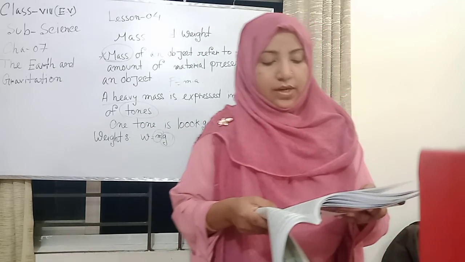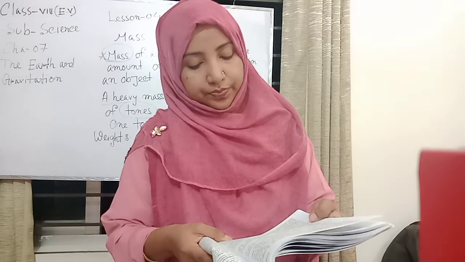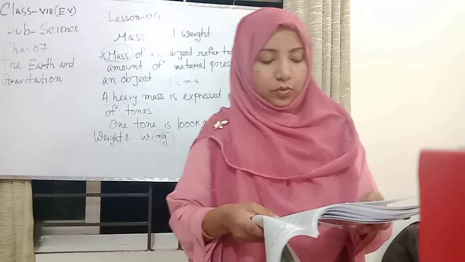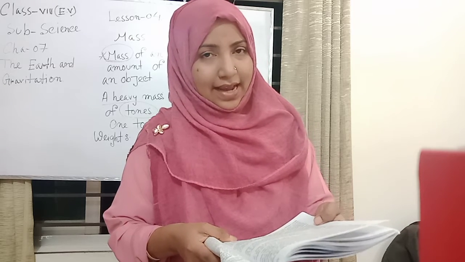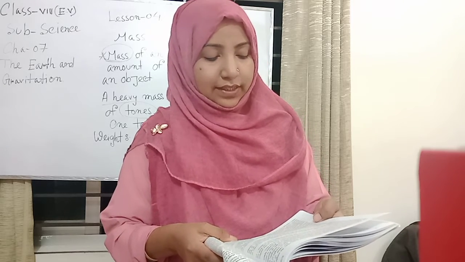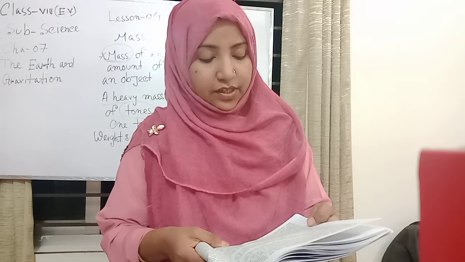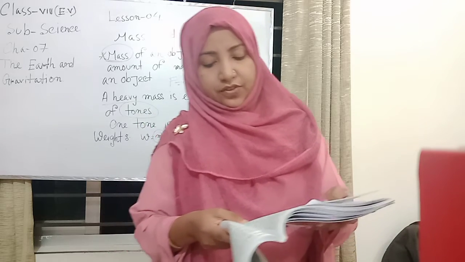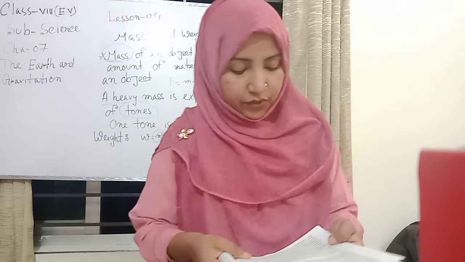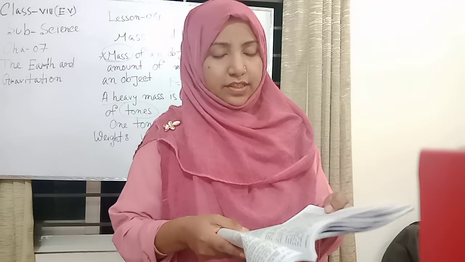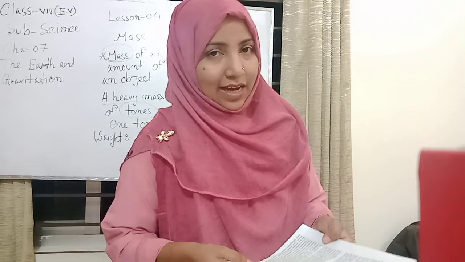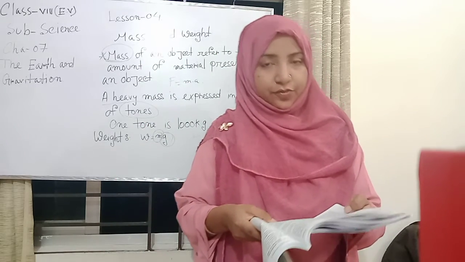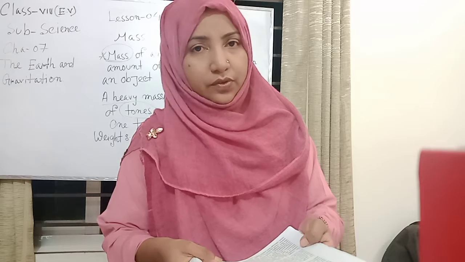An object will weigh maximum at the two poles. At these places, 1 kilogram will weigh 9.83 Newton. At the equator, the weight will be least, with a value of 9.78 Newton. At the equatorial point, the weight is 9.79 Newton. Again, I also explain here the 9.83 Newton, 9.78 Newton, and 9.79 Newton.